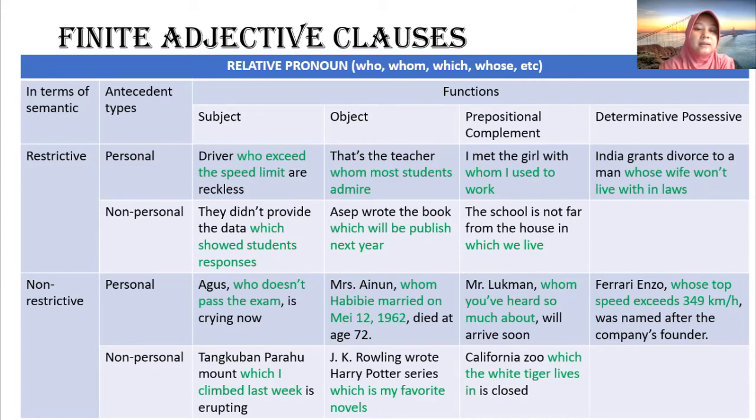Okay, let's see the first example. Restrictive personal as a subject. Adjective clause, for example, drivers who exceed the speed limit are reckless. The adjective clause here is who exceed the speed limit. You can say that who exceed the speed limit modifies the driver.